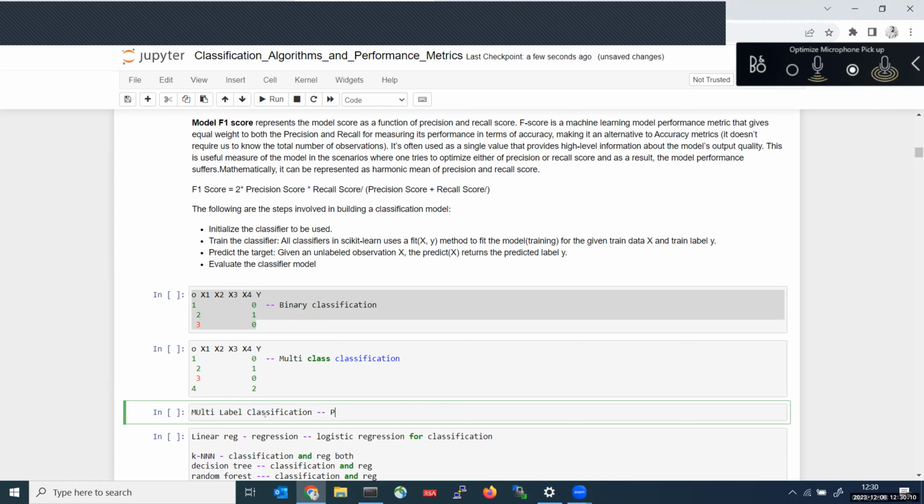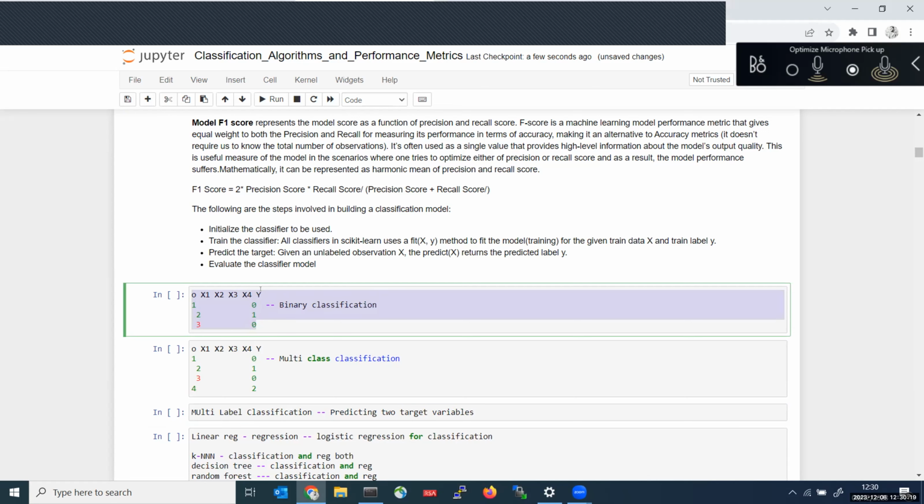Here we are predicting 2 target variables. In the earlier examples, even though it is binary or multi-class classification, there is only 1 target variable.